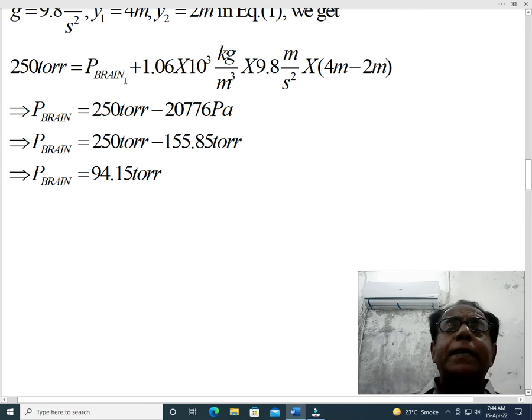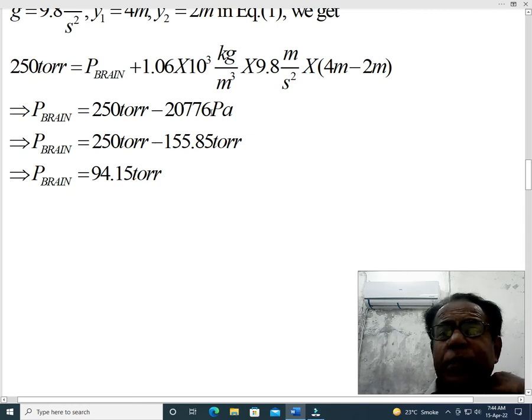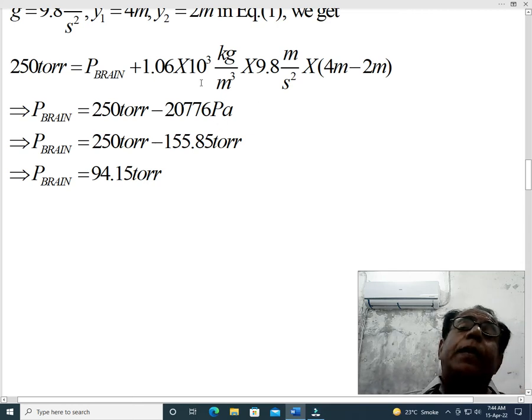Here we have directly written this term after simplifying as 20,776 Pascal. Dear students, actually 4 meter minus 2 meter will become 2 meter. This meter into this meter will become meter square, and from here meter cube it will be subtracted. Simply 1 meter will remain in the denominator, so our units will become kilogram per meter second square.